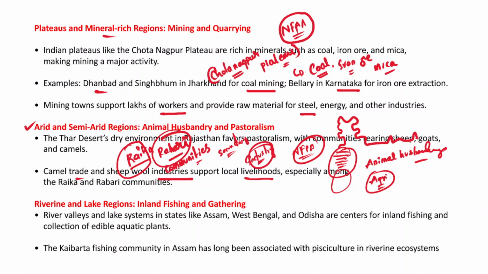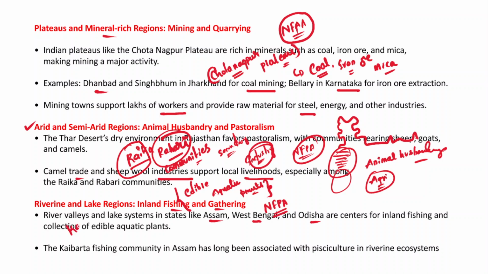And another physiographic feature is riverine and lake regions. So for inland fishing and gathering, because we have huge river valleys, and we also have lake systems. For example, states like Assam, West Bengal, and Odisha are known as centers for inland fishing, and they are also very well known for the collection of edible aquatic plants, right? So this also provides livelihood for the people, because it is a non-farm primary activity.